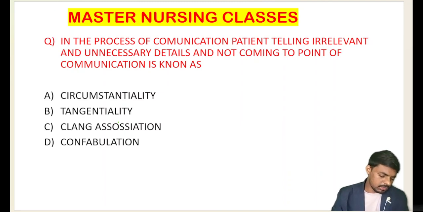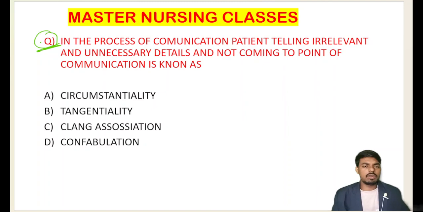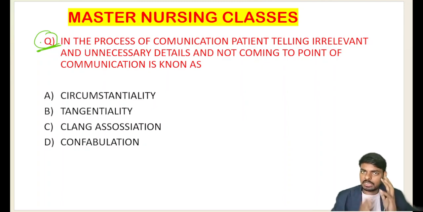So here is your next question, a somewhat big question. Read it carefully and try to answer, students. I am waiting for your answer here. Let me read the question. In the process of communication, a patient is telling irrelevant and unnecessary details and not coming to the point of the communication. What is this known as? One nursing officer and one psychiatric patient are communicating with each other.